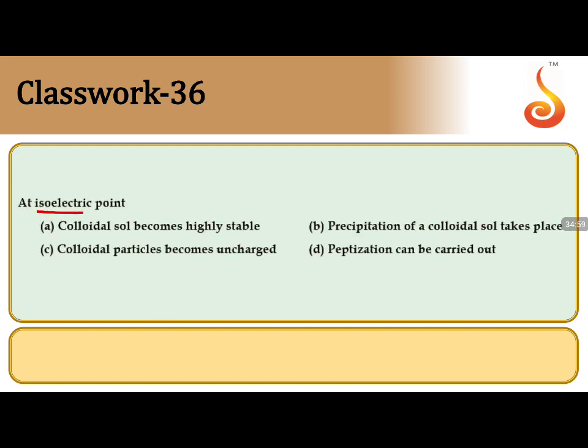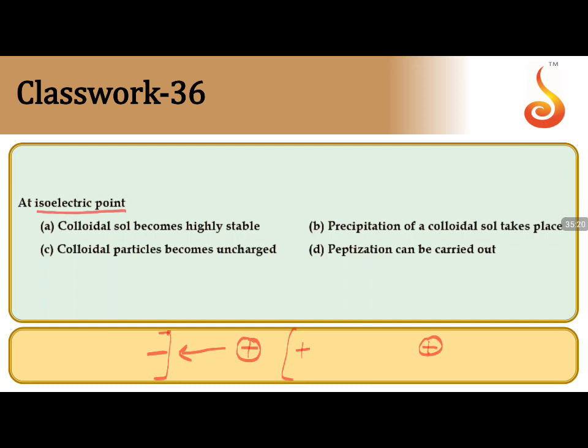At isoelectric point, what will happen? Normally the colloidal particles will move towards the oppositely charged plate of the electric field. This normally happens. But at isoelectric point, the particle will neither move towards the oppositely charged plate, so they remain stationary.